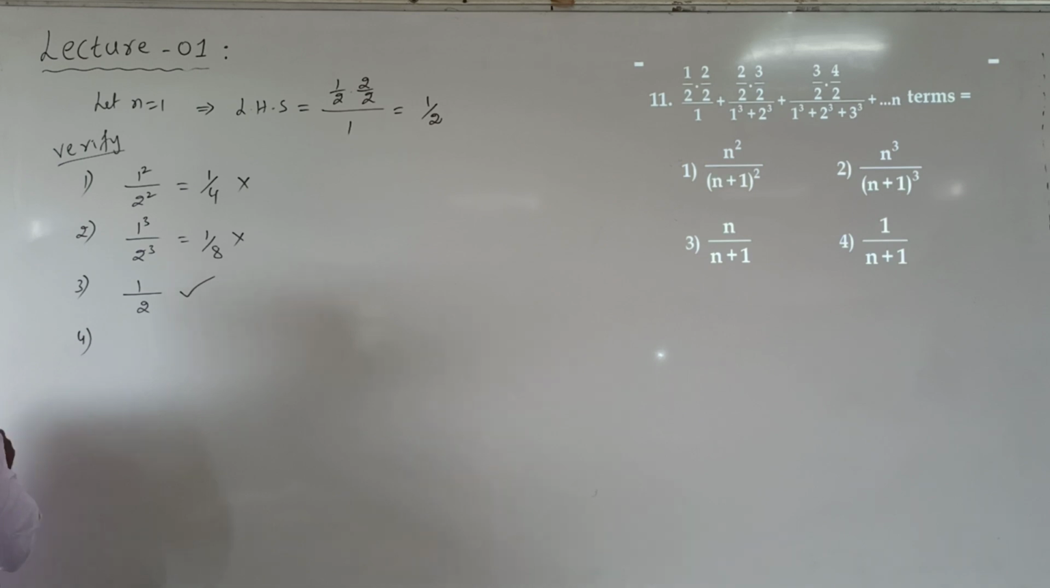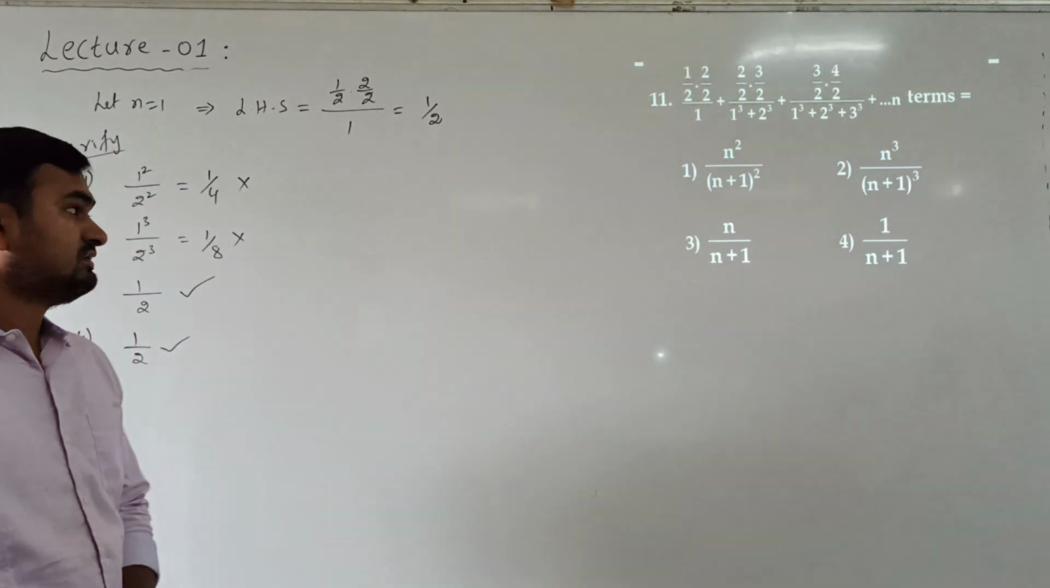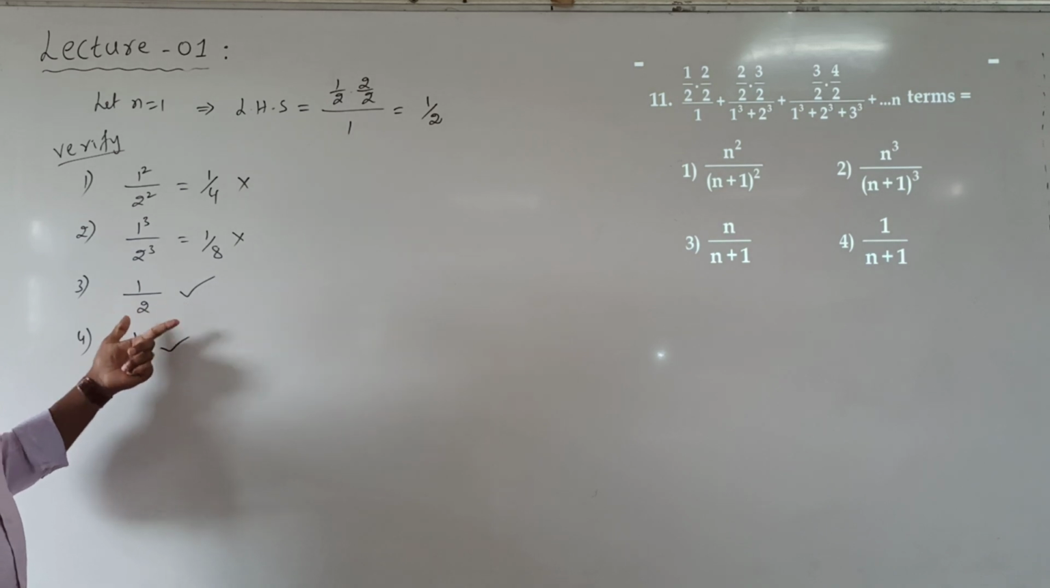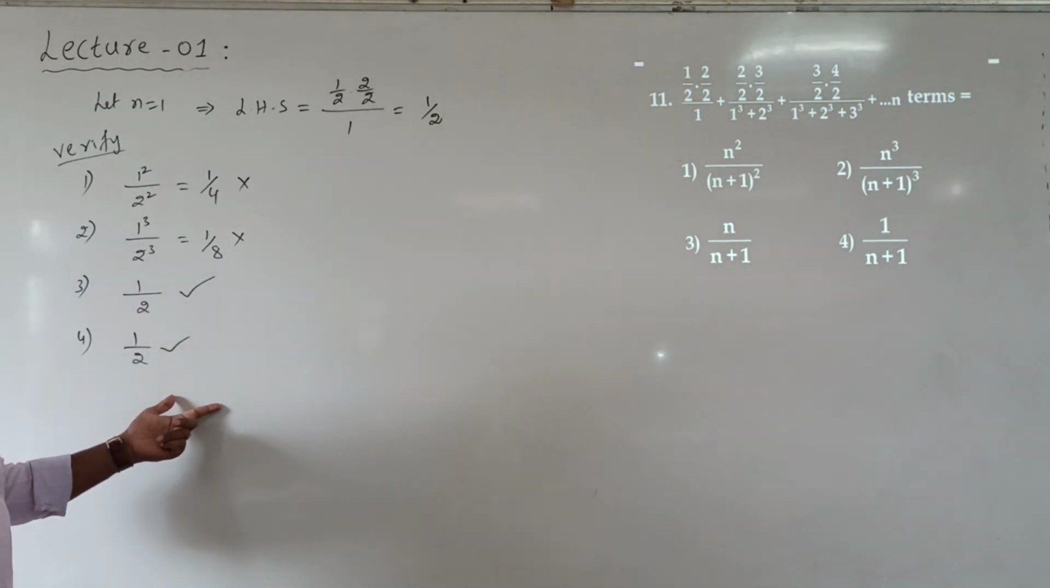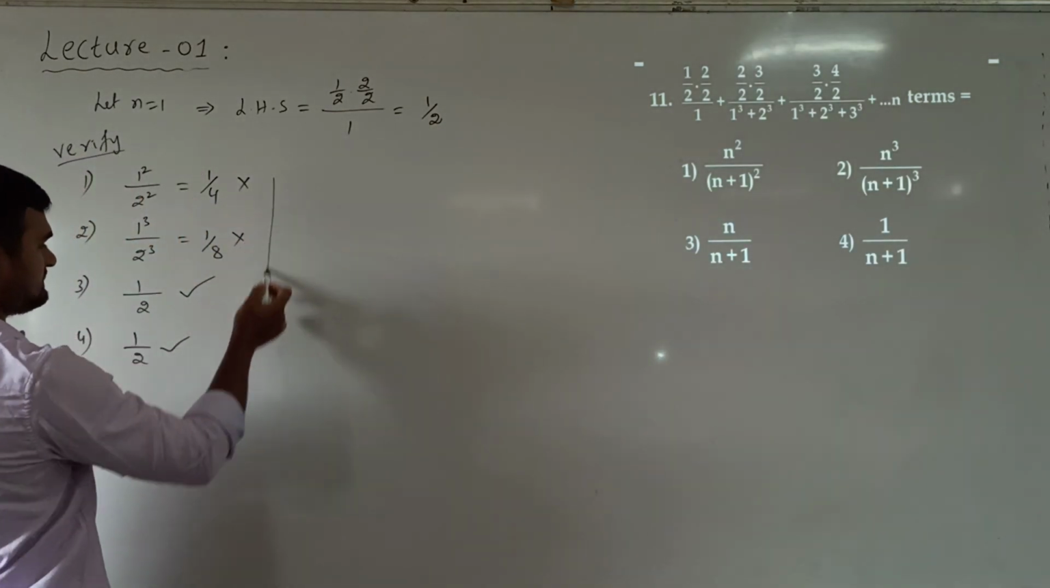See fourth option, n is 1 means 1 by 2. So maybe fourth option also correct here. So we eliminated the first and second options. So our answer is present either in the third or fourth options. So by one verification we don't get answer here. So let's take the second verification.